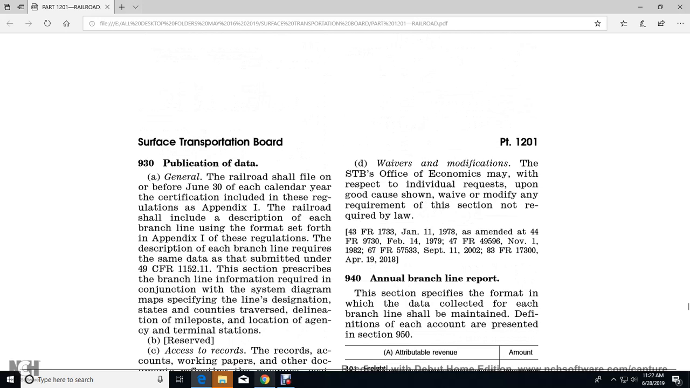D. Waivers and modifications. The Office of Economics may, with respect to an individual request upon good cause shown, modify any of the requirements of this section not required by law.